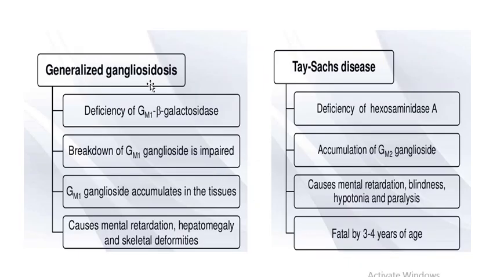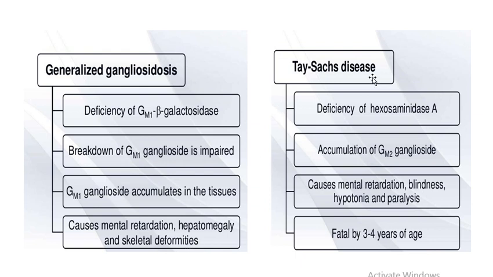In generalized gangliosidosis, there is deficiency of GM1 beta-galactosidase enzyme. Due to deficiency of beta-galactosidase enzyme, the breakdown of GM1 ganglioside is impaired. So the GM1 ganglioside gets accumulated in tissues, which causes mental retardation, hepatomegaly, and skeletal deformities.